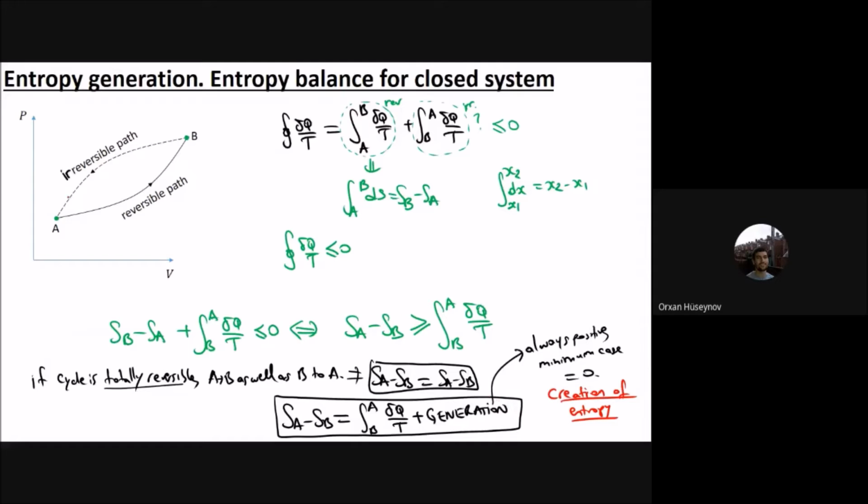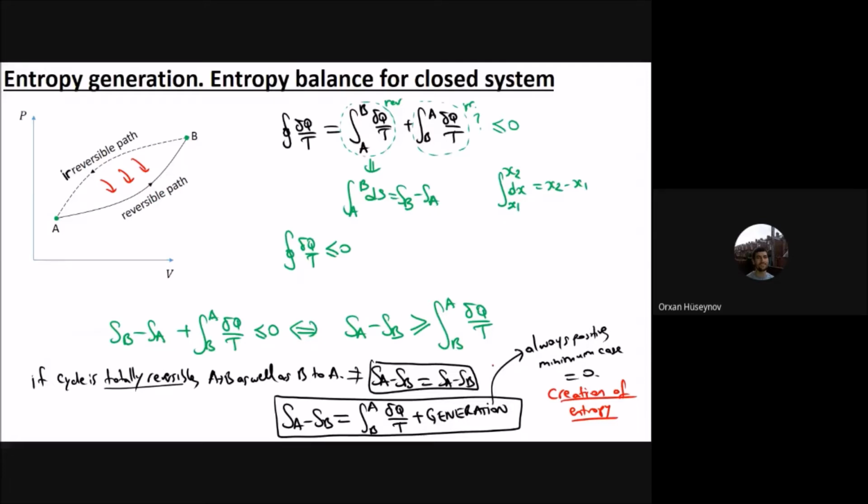So during that process, when you travel from A to B, there is some positive quantity that is dumped into your path, and in the next slides you will see that this positive quantity, the generation part, makes the process irreversible. You cannot travel back. So that process becomes irreversible.